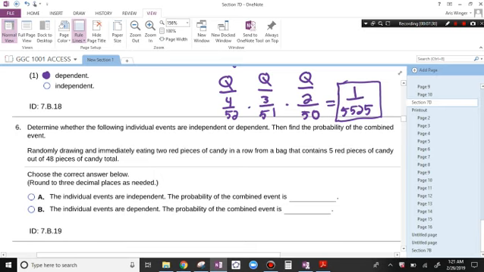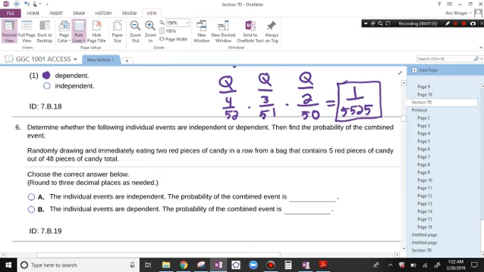So it looks like you're going to randomly draw and immediately eat 2 red pieces of candy in a row from a bag that has 5 red pieces out of 48 pieces total. If you're eating these red pieces, then you're impacting the probability of drawing red pieces in the future.